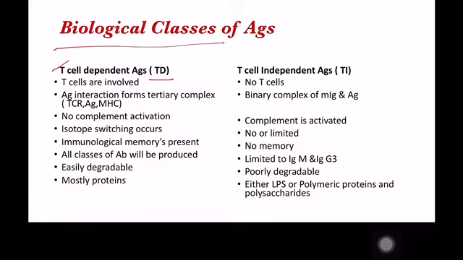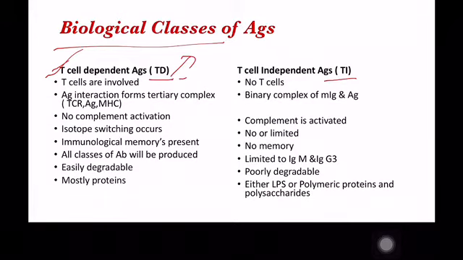TD means T cell dependent antigens. Another one is the T cell independent antigens. They are called TI antigens. T cell dependent antigens are the antigens that require the involvement of T cells. Most of the naturally occurring proteins are T cell dependent antigens.